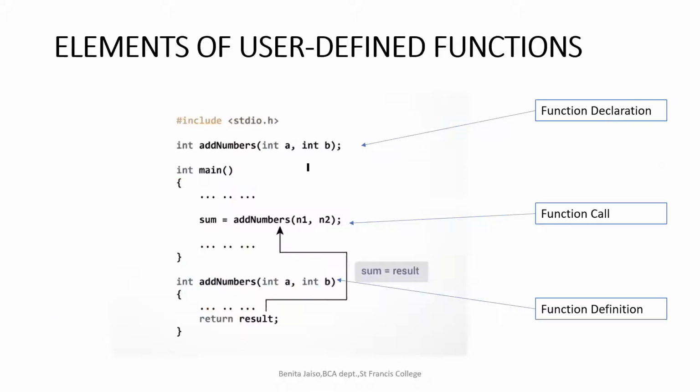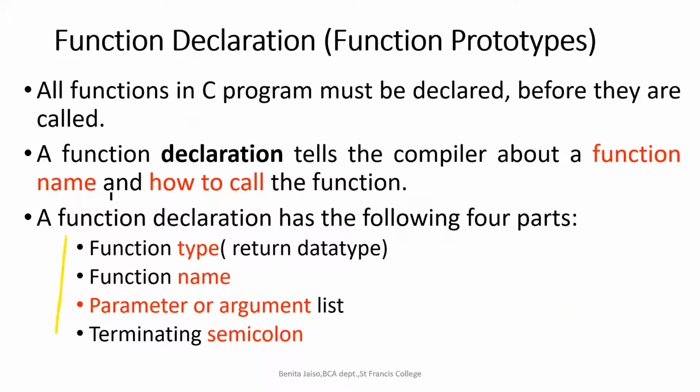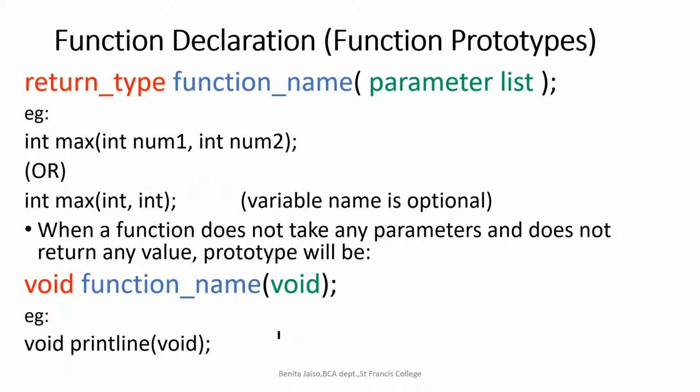This is the return data type, this is the function name, and these are the arguments we are passing with the data type, and with a semicolon at the end. Got it? Only those things I have written over here: return data type, function name, parameter list or argument list, and a semicolon.